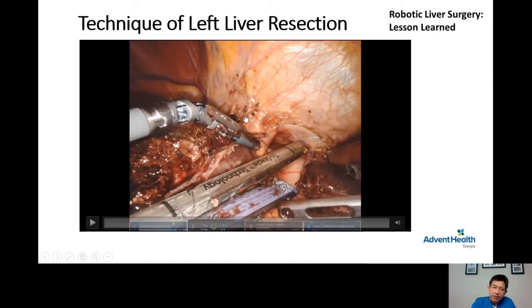This patient specifically that underwent this left liver resection robotically drank liquids about 3 hours after the operation. The next day we advanced the diet to a full liquid diet. Full liquid diet means potato soup, mushroom soup, something with more substance, and she left the hospital on about day 3